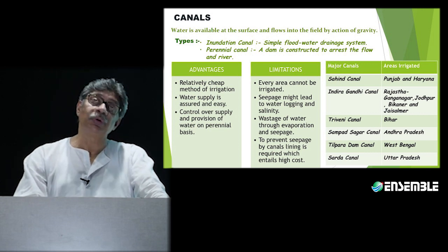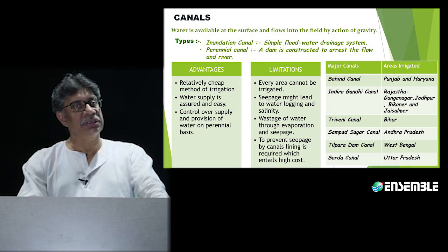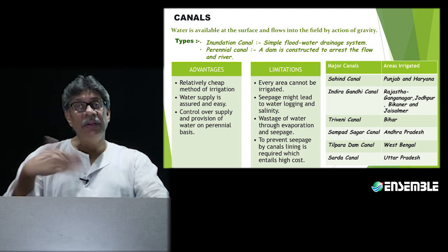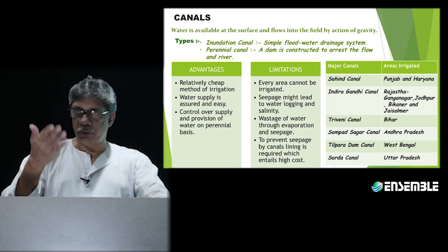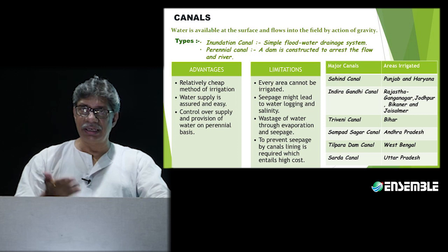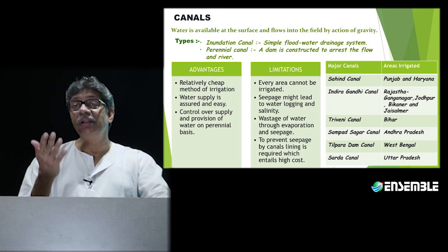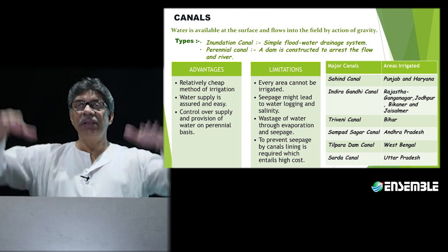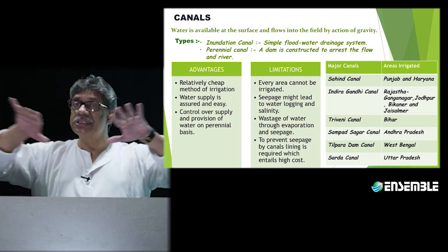But some of those old inundation canals that have been constructed are very good. It is these old inundation canals that provide you the benefit of, one, water harvesting, second, flood control, and third, inland water navigation. It's just like that. When the river gets flooded, the water will spill off.